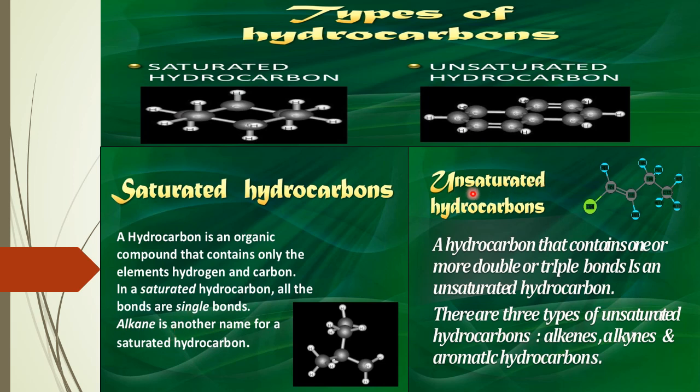Next, unsaturated hydrocarbons. A hydrocarbon that contains one or more double or triple bonds is unsaturated. Here it will have single bonds, double bonds and triple bonds. There are 3 types of unsaturated hydrocarbons: alkenes, alkynes and aromatic hydrocarbons. Here you will learn only about alkenes and alkynes.